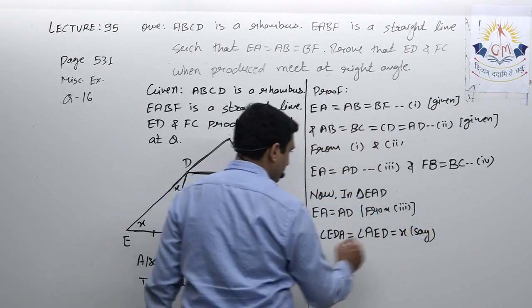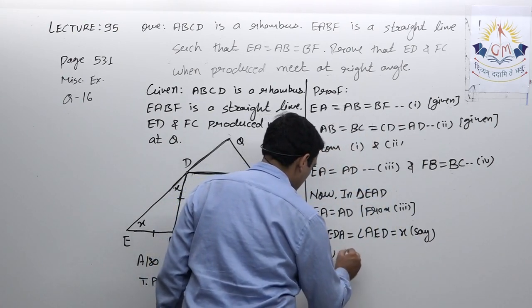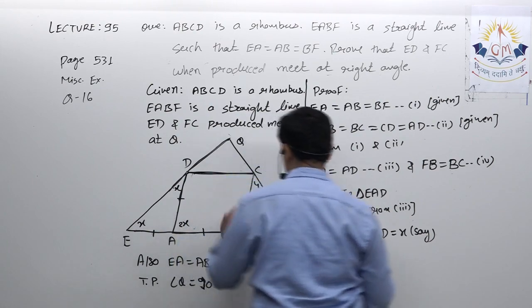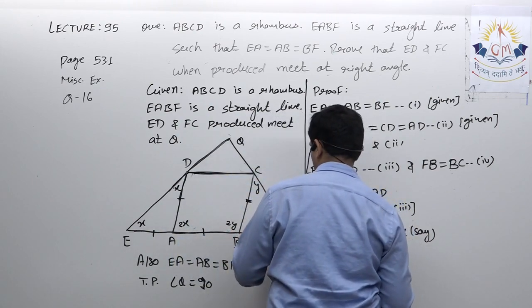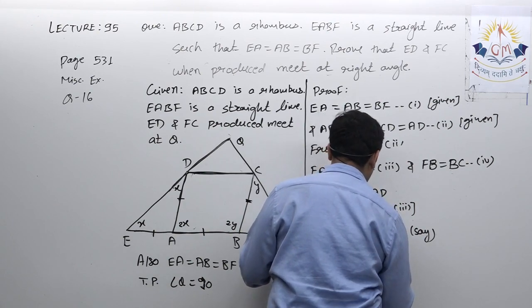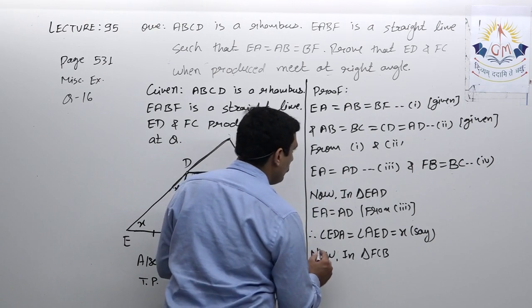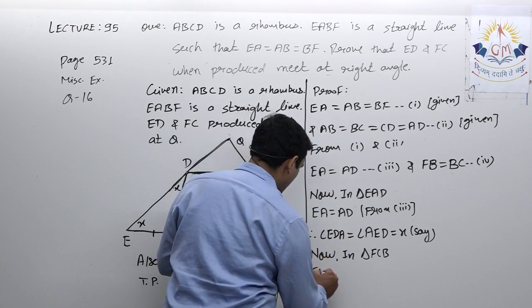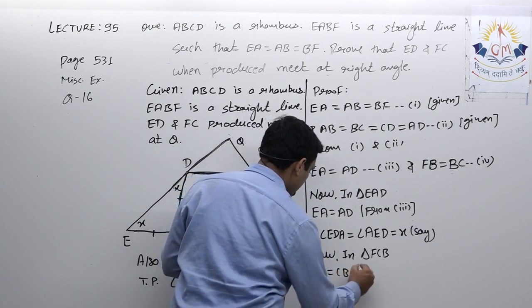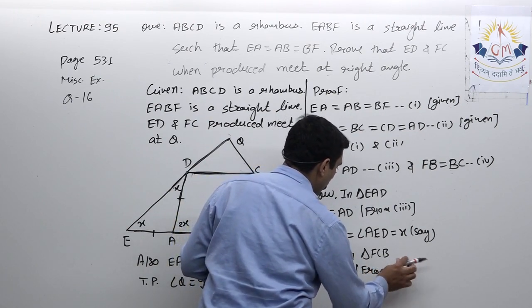Now in triangle FCB, FB is equal to BC, which I got from the fourth statement.